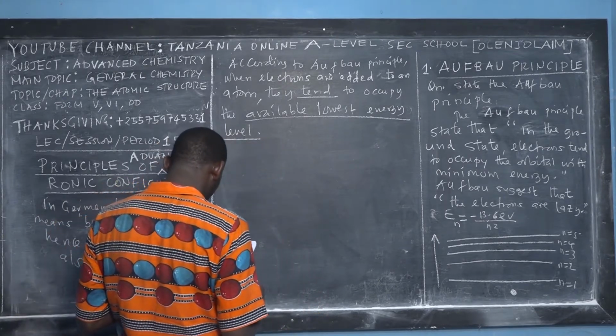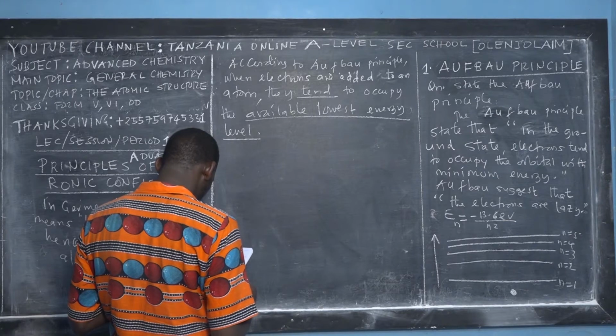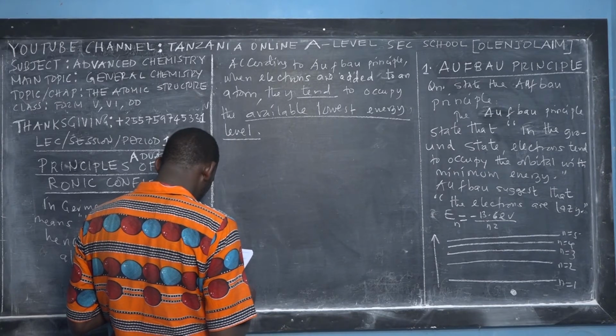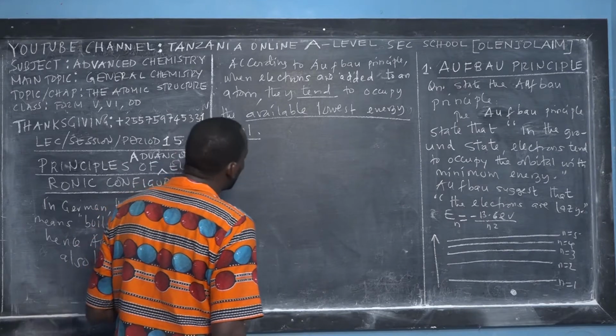Okay, so the next concept is the order of electronic configuration according to Aufbau.